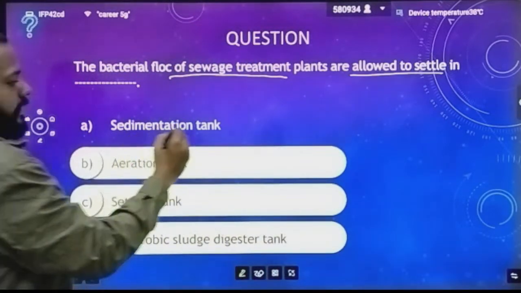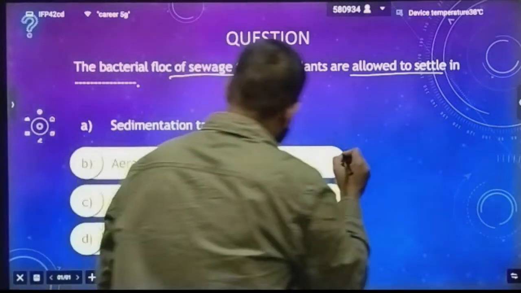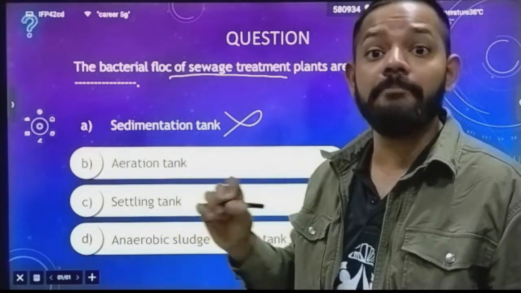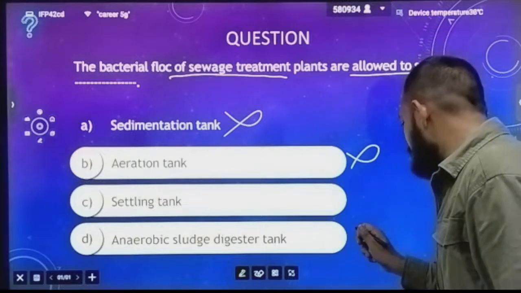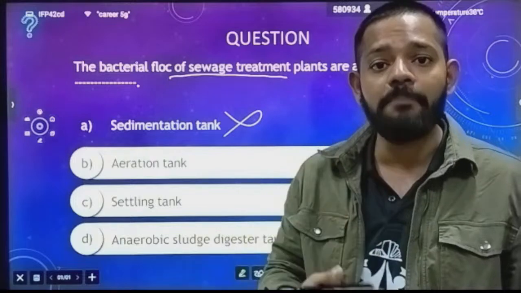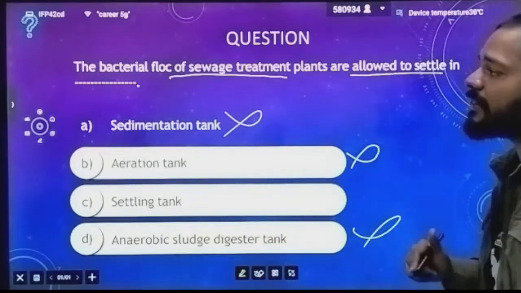Sedimentation tank, no, because it is a part of primary treatment. We are talking in this question about biological treatment. These three are related to biological treatment, but we have to choose the correct one. Aeration tank is again not correct, because in the aeration tank we are putting air in and making the flocs inside it. Then we have the anaerobic sludge digester tank. In this we are creating anaerobic conditions to digest the activated sludge, so this is also not the correct answer in which the flocs are allowed to settle.